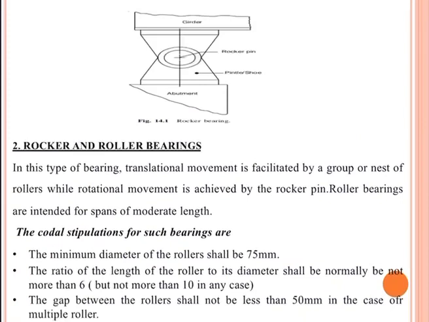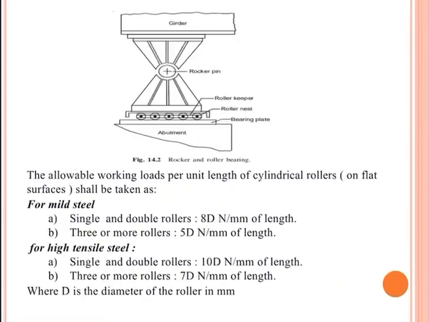Next is rocker and roller bearings. In this type of bearing, the translational movement is facilitated by a group or nest of rollers, while rotational movement is achieved by the rocker pin. Roller bearings are intended for spans of moderate length. The coded stipulations for such bearings are: the minimum diameter of the roller shall be 75 mm. The ratio of the length of the roller to the diameter shall normally not be more than 6. The gap between the rollers shall not be less than 50 mm in case of multiple rollers.